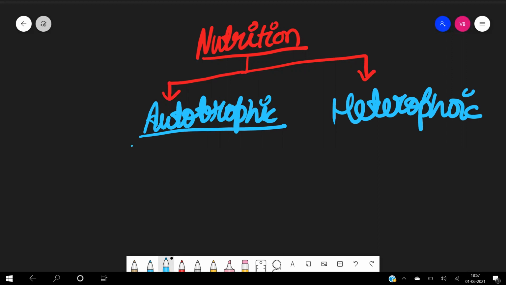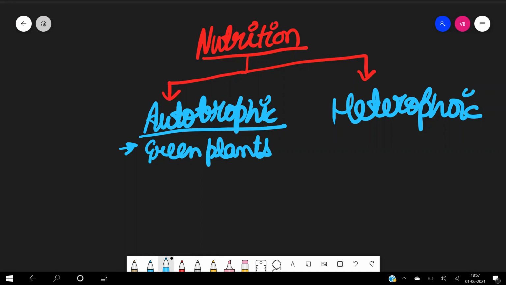First of all, you should know in which organism this type of nutrition takes place. As we know, on earth, plants, animals, and microorganisms are there. The green plants are the only living organisms which can prepare their food.